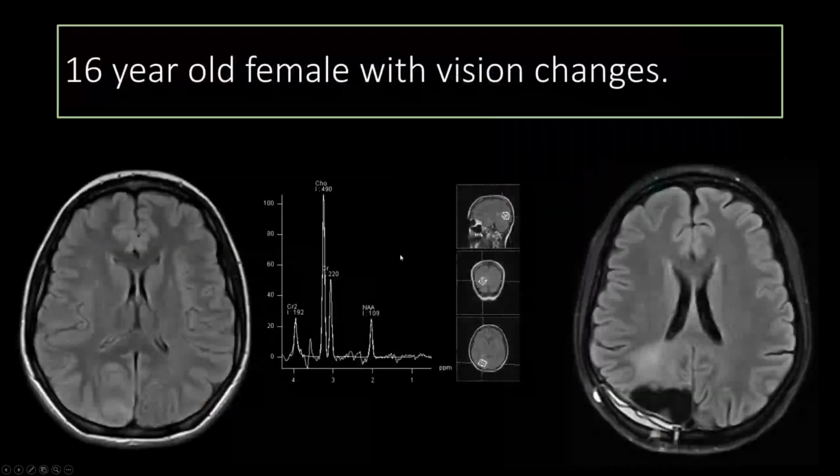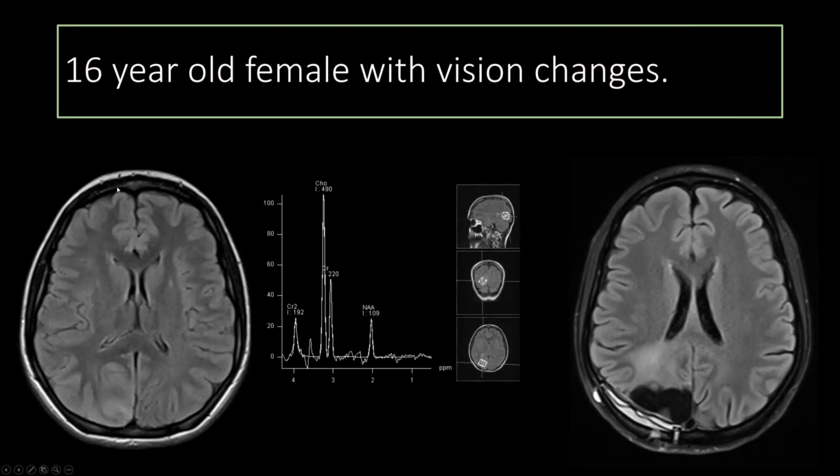Here's a 16-year-old female with vision changes, and just to bring it back to an example of how we use spectroscopy at the workstation. Here's a lesion in the right parietal lobe with cortical and subcortical expansion and T2 prolongation. If we put a voxel on that area, you can see there's an elevated choline to NAA ratio, which is concerning for a high-grade tumor.